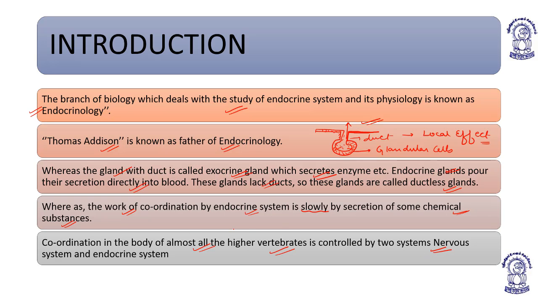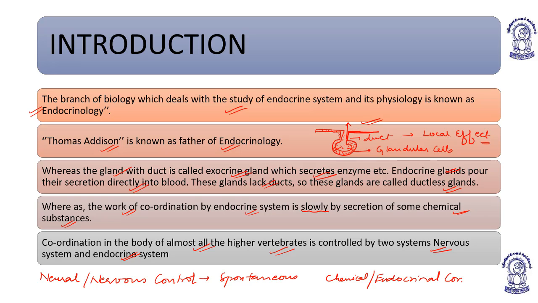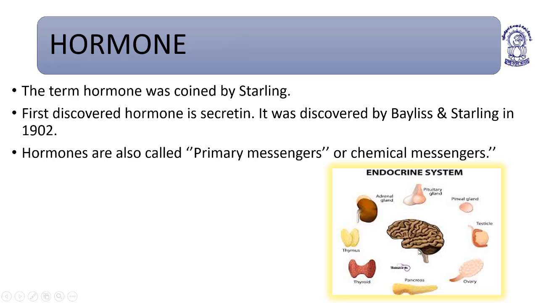Coordination in the body of almost all higher vertebrates is controlled by two systems. One is the neural control or nervous control, which is very spontaneous, and the other one is chemical or endocrine control. Right?